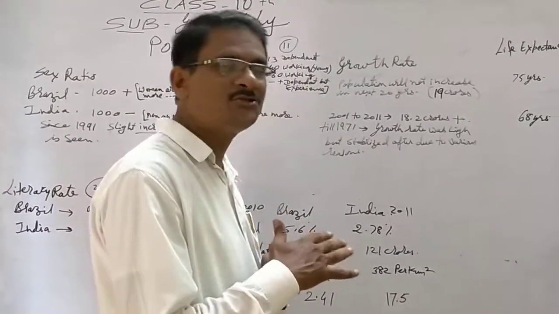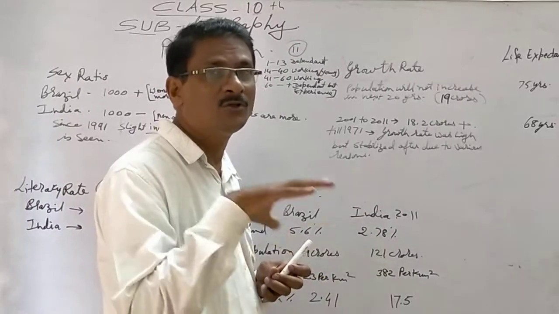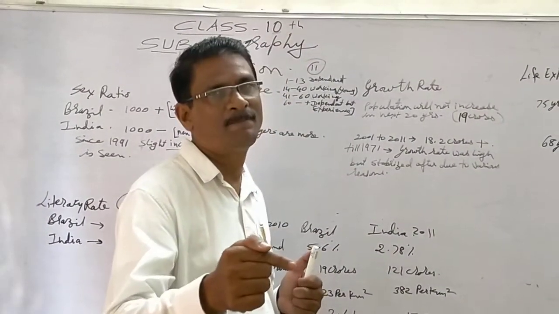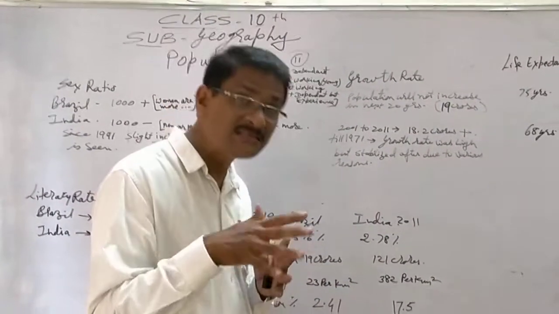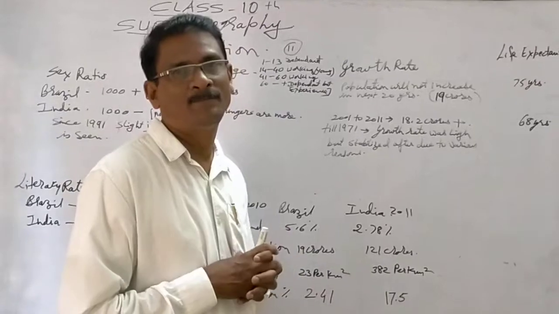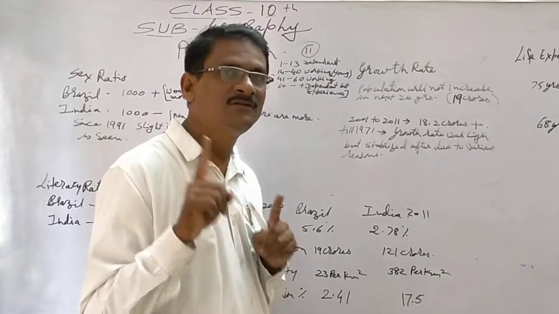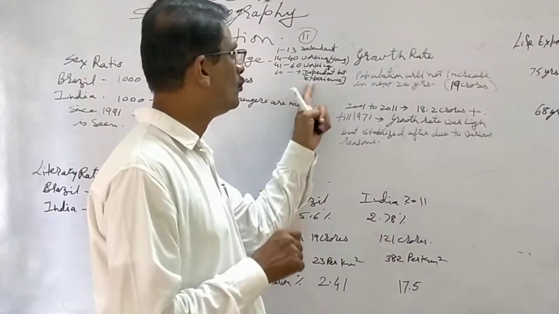Now, according to the ratio, we can understand what pressure it must be on the government to provide all the necessities to these people. Less area, more people. Less resources, more demand. And both are developing economies.